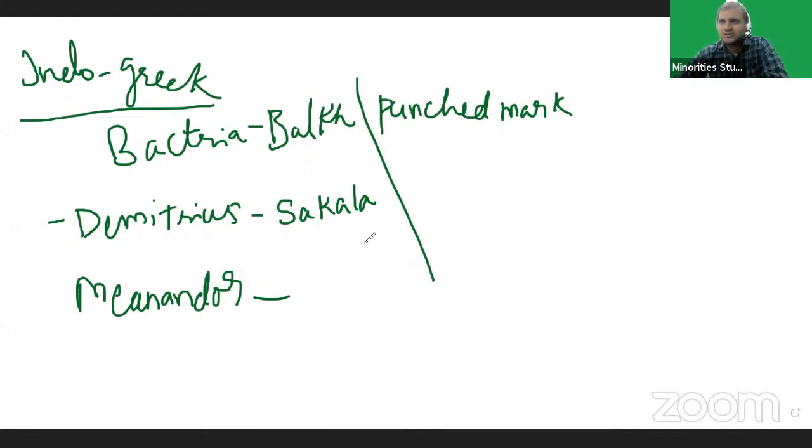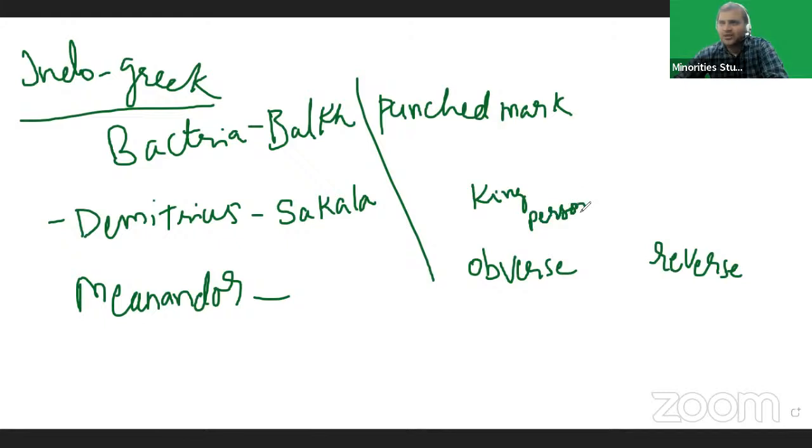The front side was called the obverse, and the second side was called the reverse. We generally call them heads and tails, but coins had two faces. On the front side, they minted the king's personal information, and on the opposite side, their religious information.